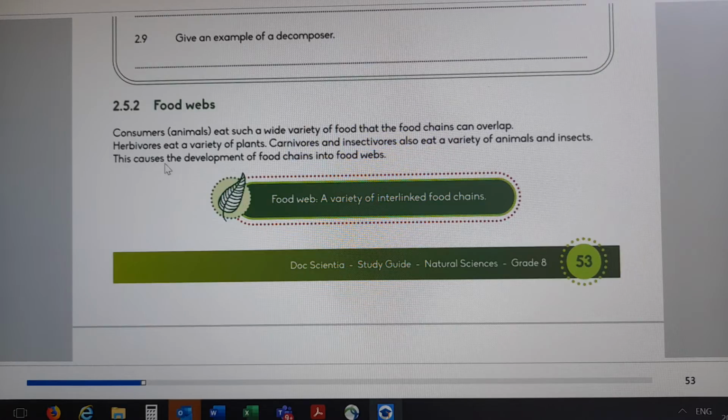Which means the food chain developed into a food web because the animals are eating a variety of food in such a way that it overlaps. So a food web is a variety of interlinked food chains.